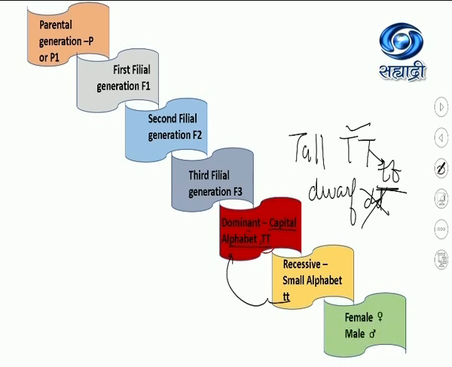And the last one, the females are represented by this symbol, a circle and a plus. And the males are represented by a circle and an arrow. So these are all very, very important terms which we are going to use while studying Mendelism.